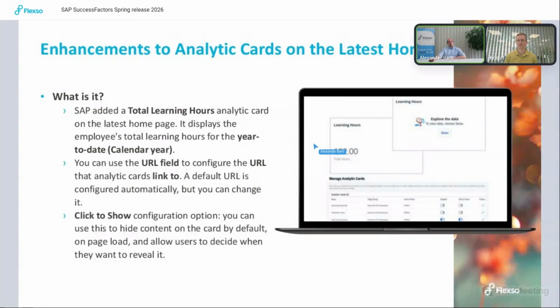That would be here on the left hand side. If you say no, it should not be automatically shown, then the card would show just the information that the learning hours would be there, and then give you the information that you need to click on the show button to get this view.